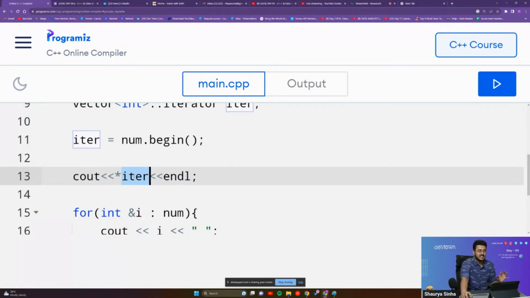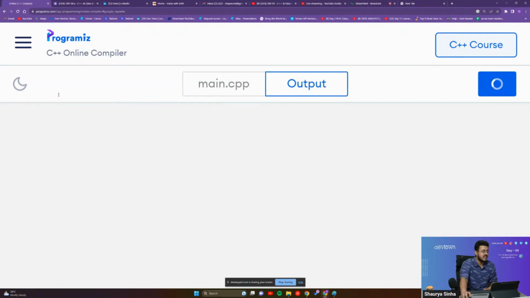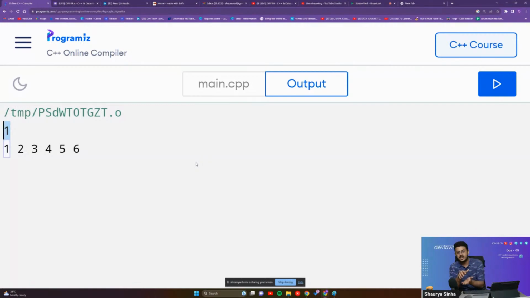Star iter, that is how you basically get the value out of it. If I run this, you will be able to see that we are getting 1 as the value present inside of our pointer. Are you guys able to see this? Please let me know. So star iter, that is pointer iter. If I am doing that, then I am able to get the value that pointer corresponds to. Are you guys able to understand this? Please let me know, guys.